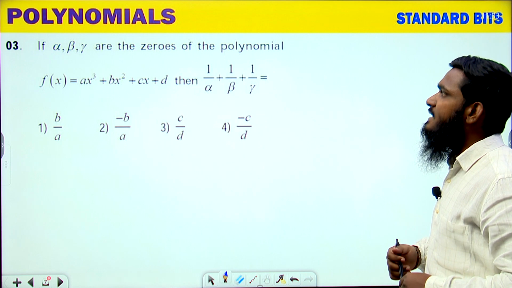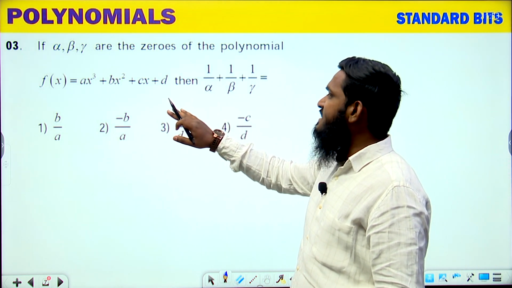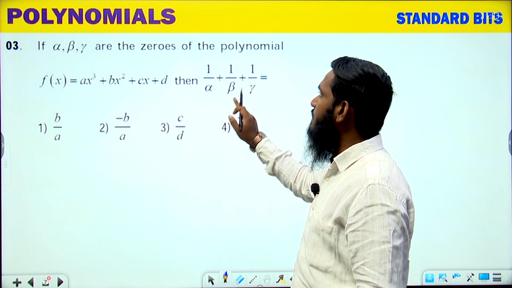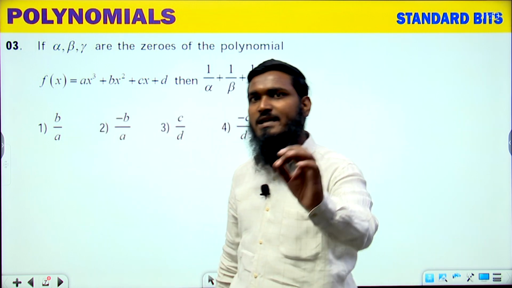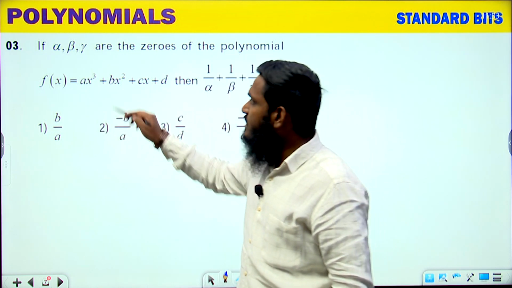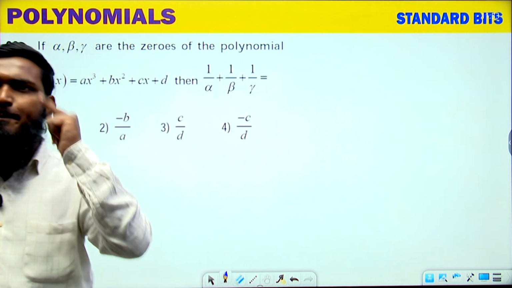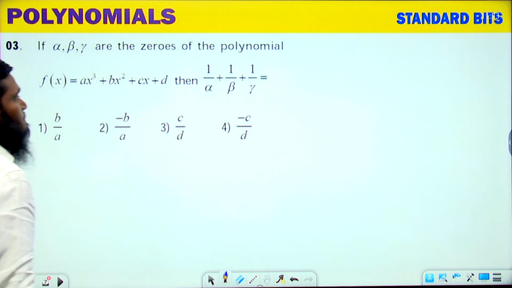If alpha, beta, gamma are the zeros of the polynomial f of x is equals to ax cube plus bx square plus cx plus d, then 1 by alpha plus 1 by beta plus 1 by gamma is equals to. If you are seeing this polynomial, it is looking like a cubic polynomial, because if the degree, if the power we are having is 3, then we have to call it as a cubic. If the power is 2, then we have to call it as a quadratic. Okay.